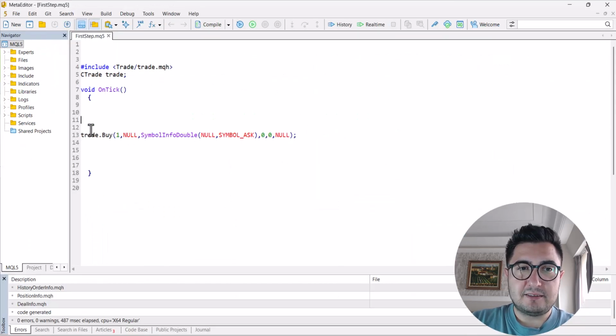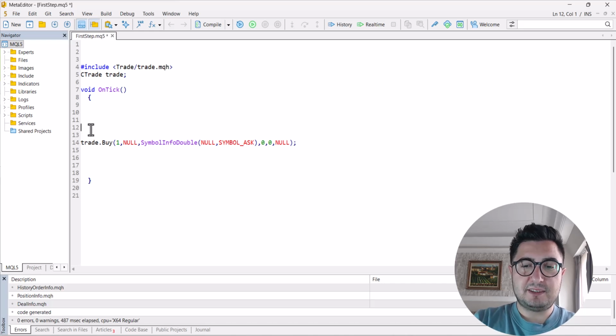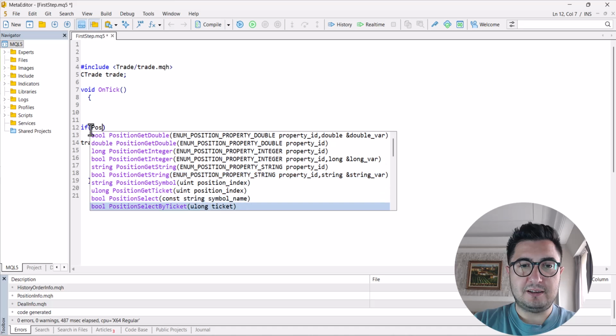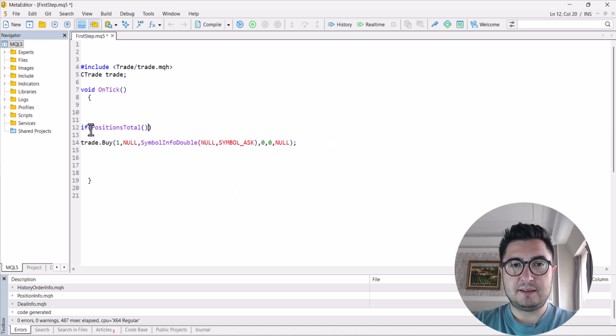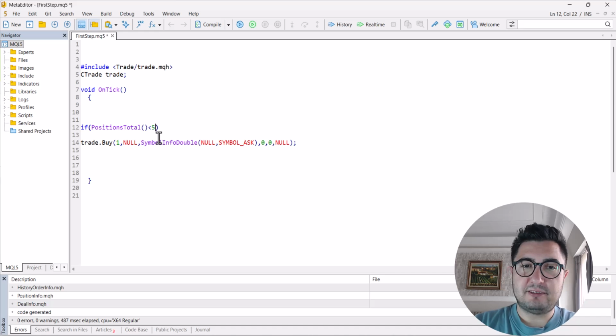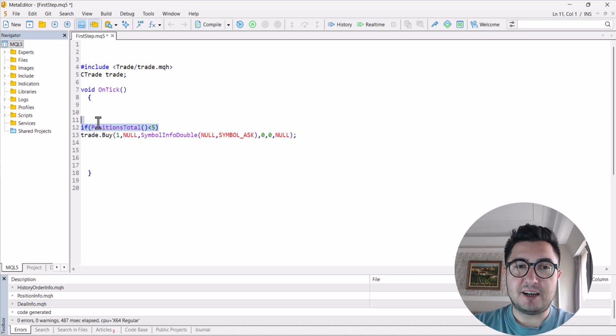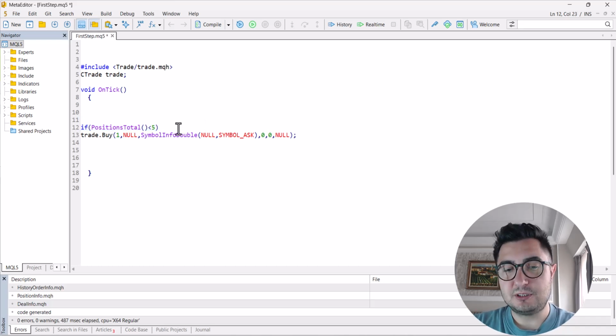Okay, before I run, now I will put some limitation. If positions total, this will give me how many open positions I have on my account, is smaller than 5. When the system comes to 5, then it will not open a new order. So it has to stop.